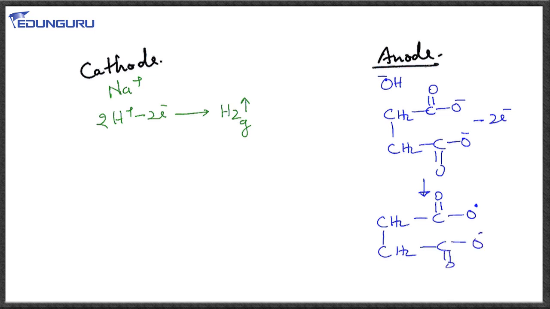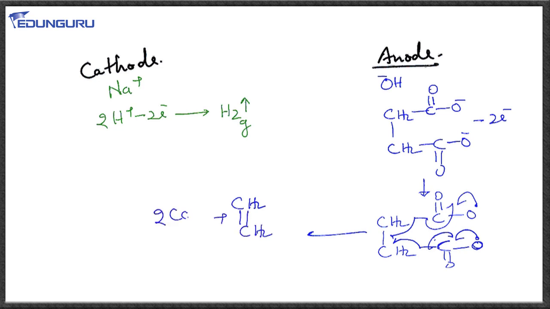As a result of these radicals, what will happen? These radicals will tend to lose CO2. So this radical will lose CO2 from this part, and that radical will lose CO2 from that part. This electron will couple with that electron, and as a result these radicals will combine here. So we will get ethene, CH2=CH2, plus 2 CO2. Now ethene is gaseous, CO2 is gaseous, and hydrogen is also gaseous.